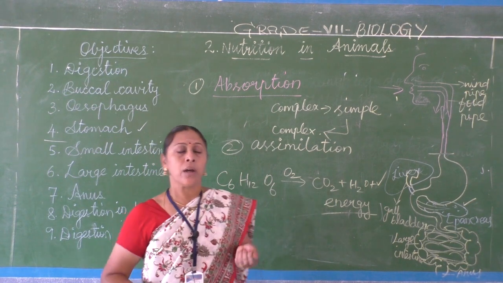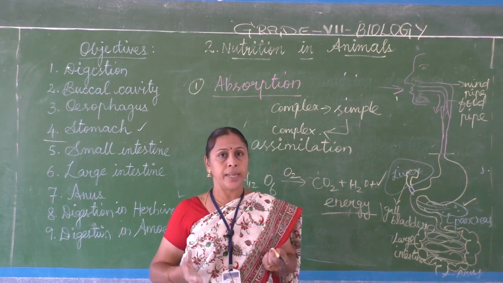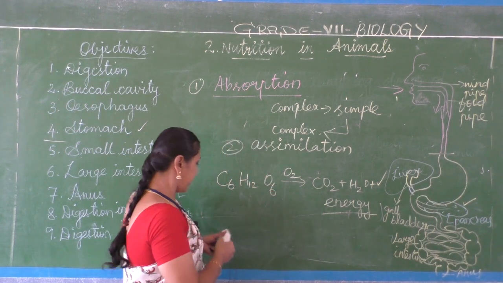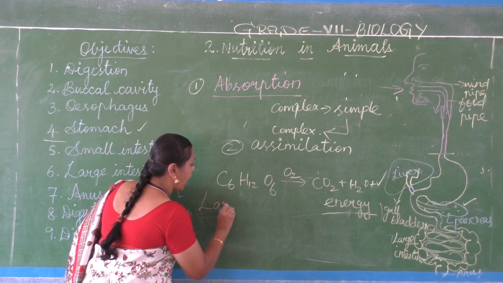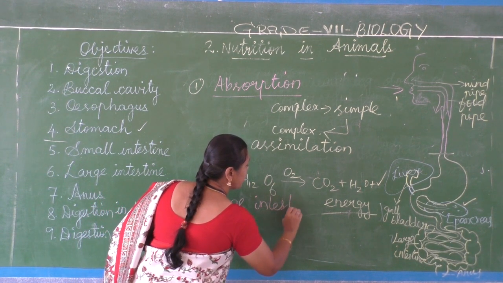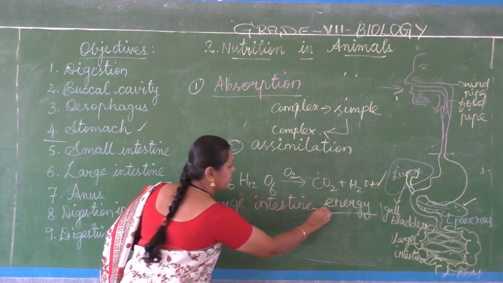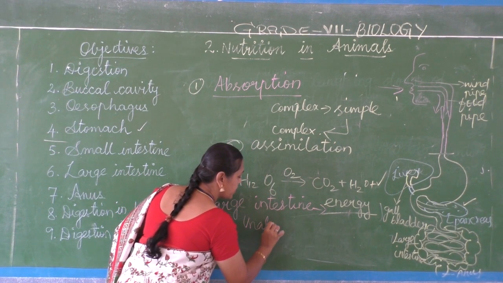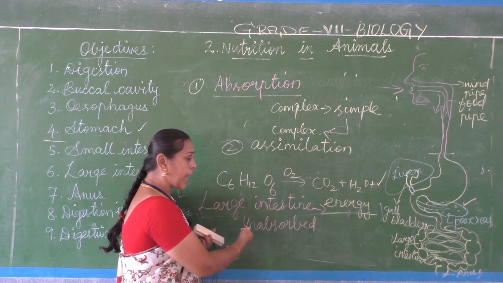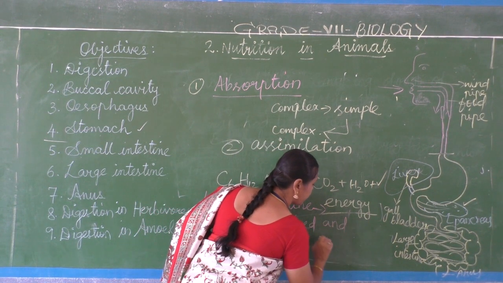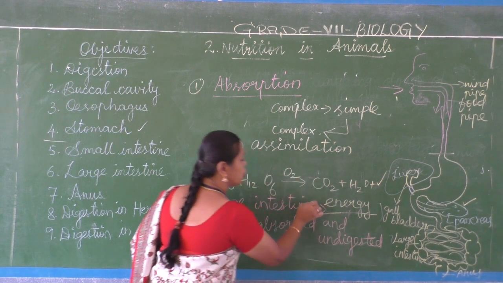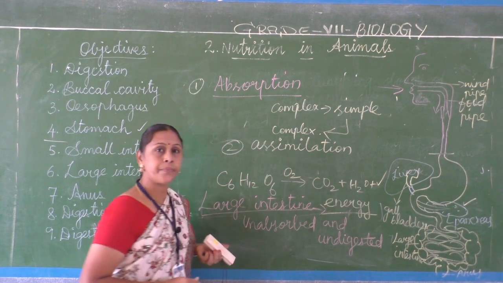After all the nutrients are absorbed and energy is released, the waste food will be sent to the large intestine. In the small intestine, all the nutrients are absorbed. After that, the remaining unabsorbed and undigested food will be sent to the large intestine.